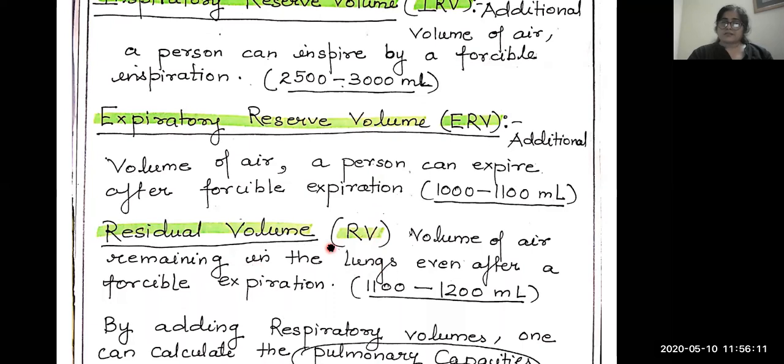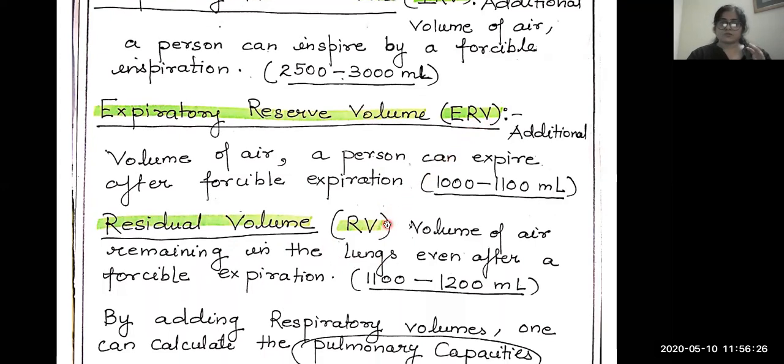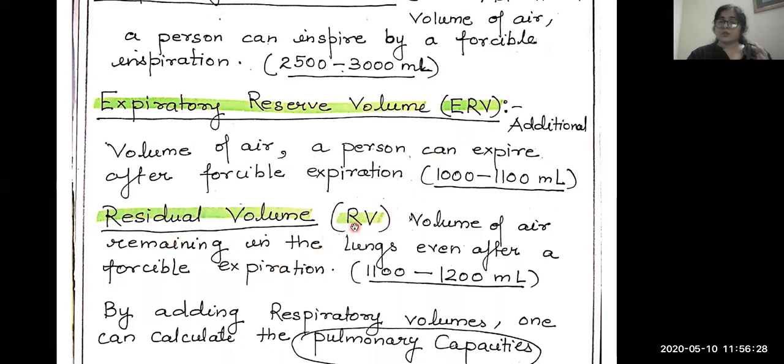Now come to the last type. There are four volumes. One is tidal volume, then inspiratory reserve volume, IRV, and ERV. Many times in exams you have to learn the short forms also. Questions will come on TV, ERV, IRV, so you have to learn these short forms also. Residual volume, residual means bacha hua, remaining volume. The volume of air which always remains in our lungs.